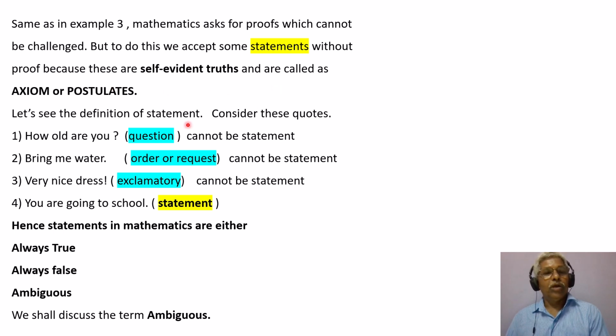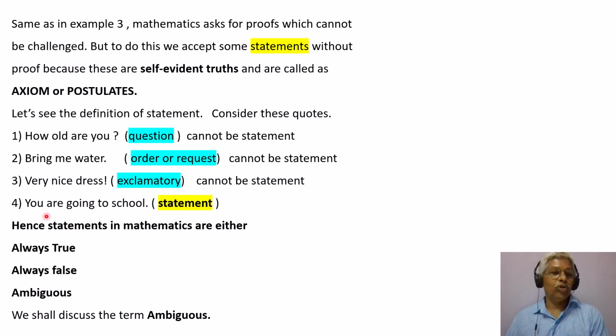Now let us start with the definition of statement. Consider these quotes. First one, how old are you? This is a question, it cannot be a statement. Second one, bring me water. This is either an order or a request. Again, this cannot be a statement. Third one, very nice dress. Exclamatory. Again, this cannot be a statement.